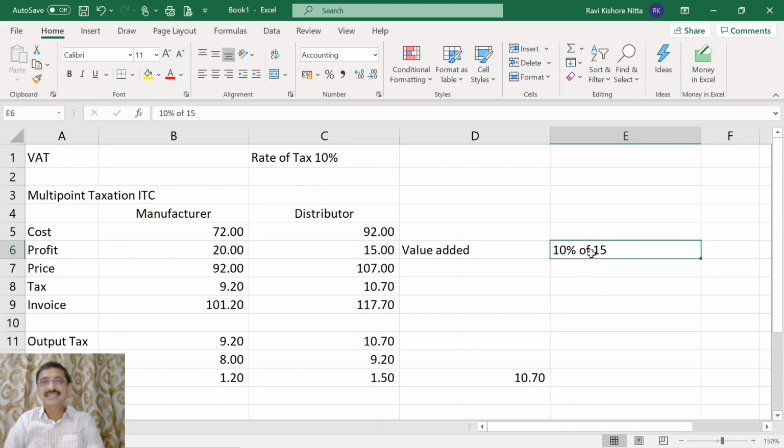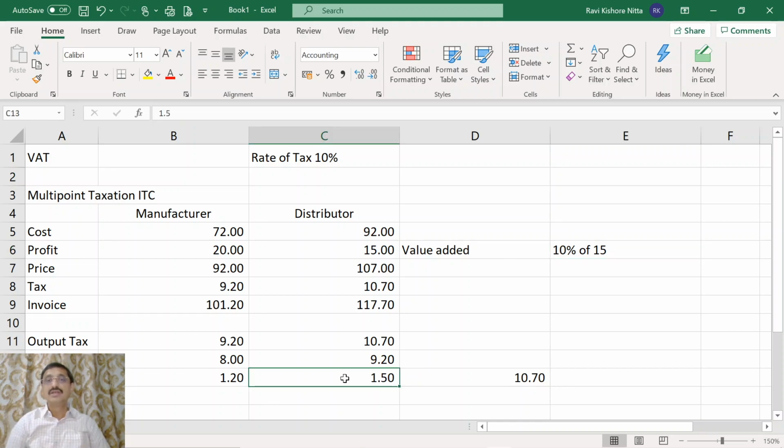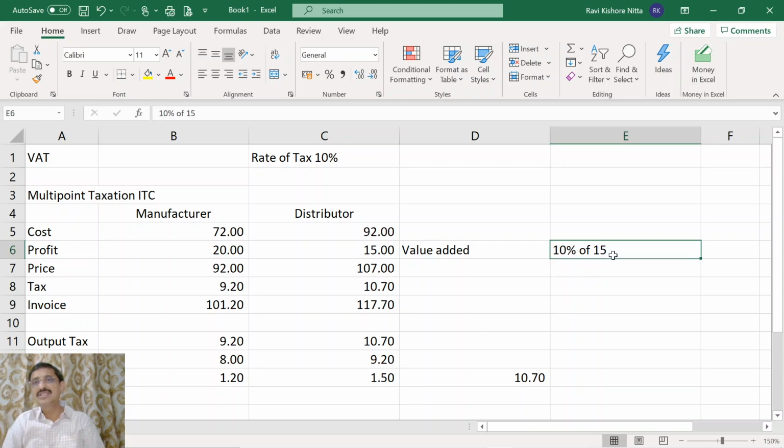What is the tax rate? 10 percent. 10 percent of 15 is nothing but 1.5. Sir, you can directly do this method, which is very easy, but why are you calculating the output tax, reducing the input tax, and then arriving at the net tax paid? Instead of doing all this, why don't you directly apply 10 percent on 15, which is the concept of VAT?